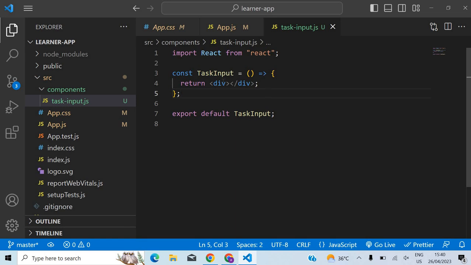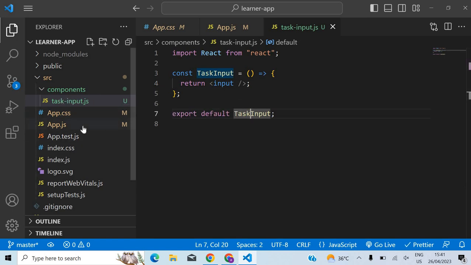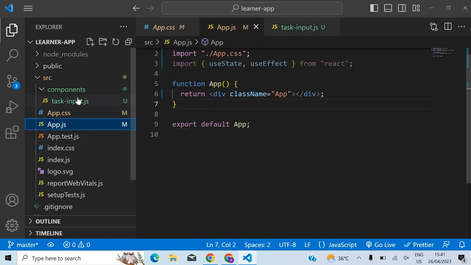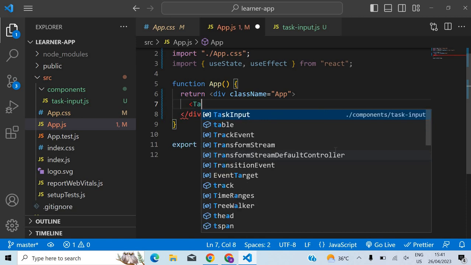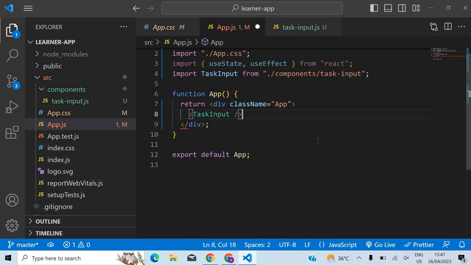I need an input element. So what should I do here? It should be an input element, right? HTML input element, right? So we have a HTML input element. Okay. Now what should I do? I should import this input element, and I will put it here. So this should be task input. I have imported that here.